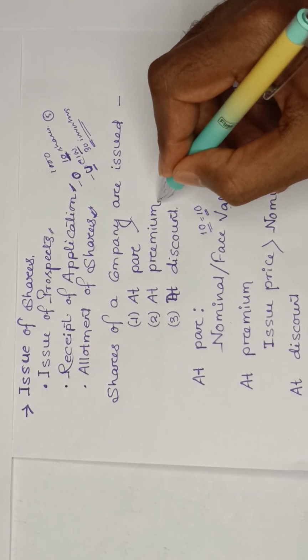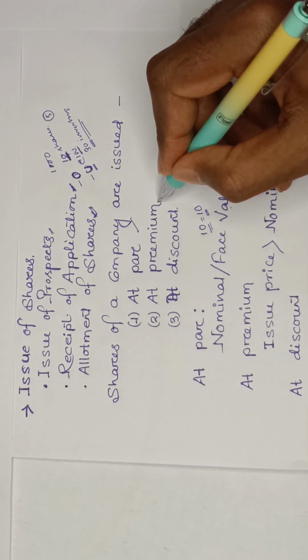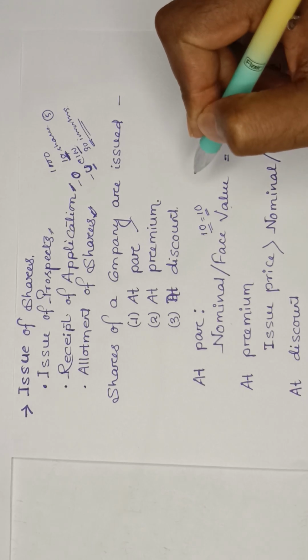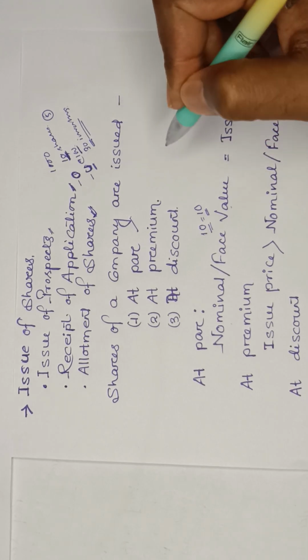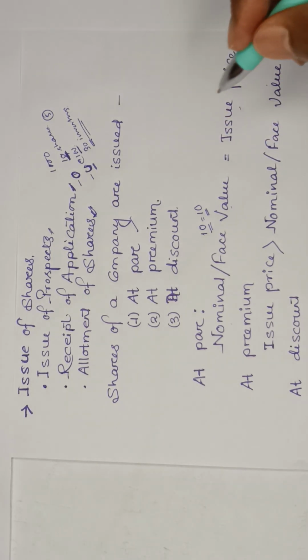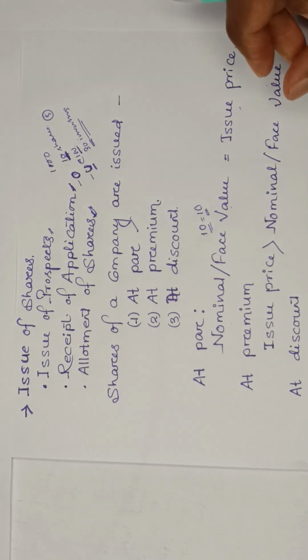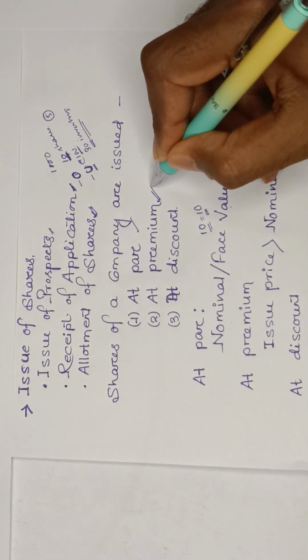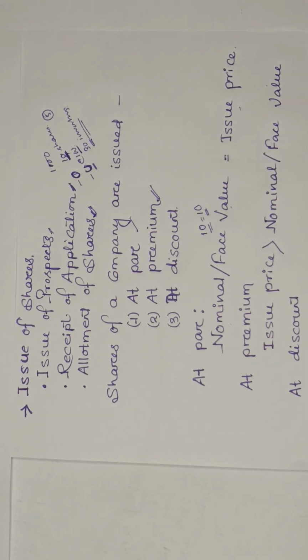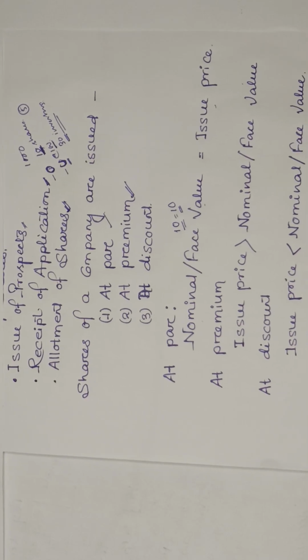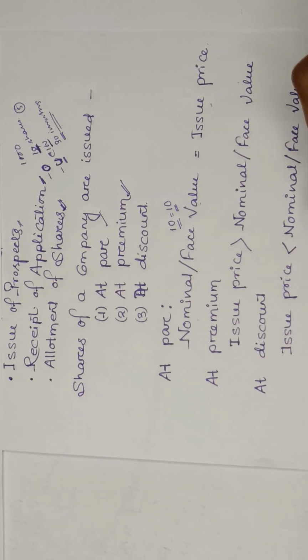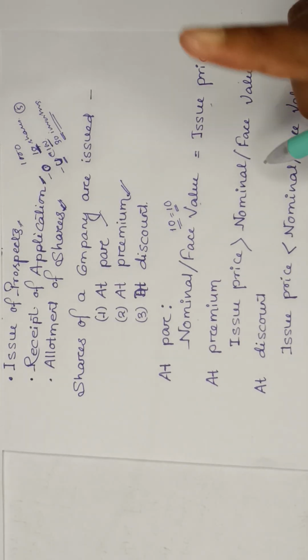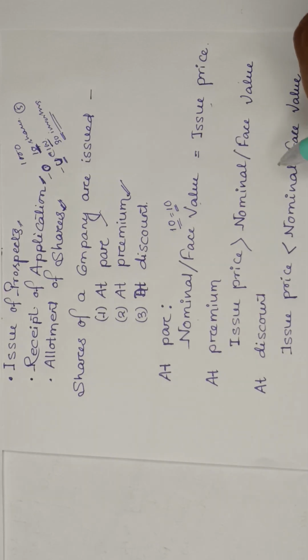When the reputation of a company is high, you can issue the shares at a higher price than the nominal price of the shares. That is called premium. The last one is issuing at discount. When you issue the share price below the nominal or face value of the shares, this is called issuing at discount.